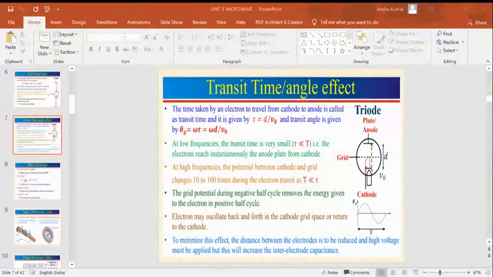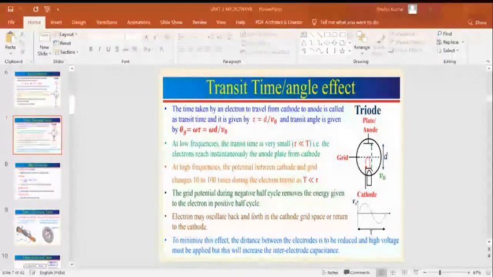The point is that no signal can travel with infinite velocity. If a voltage or current changes at some location, you are unable to observe the same effect at another point instantaneously. You can observe it after a few milliseconds or microseconds, but after some duration, and that duration is known as transit time.